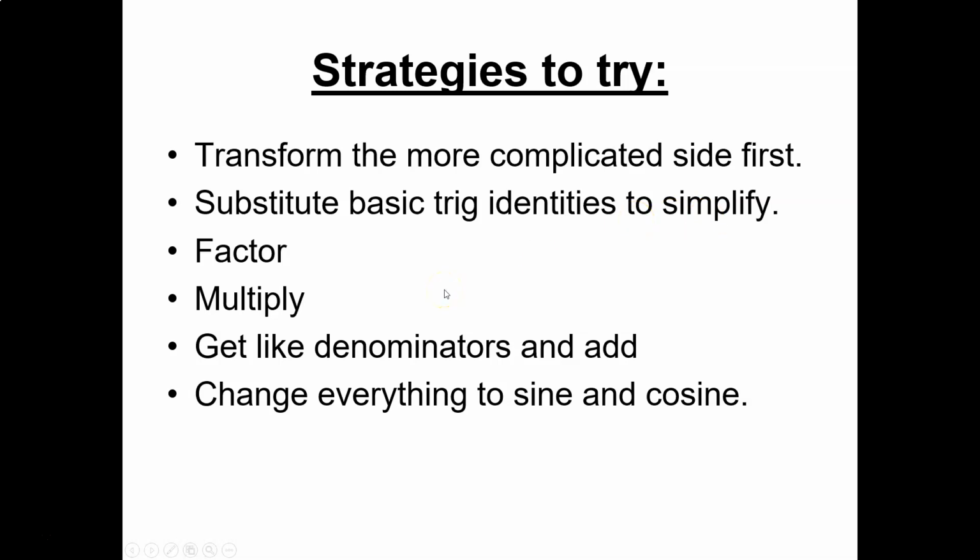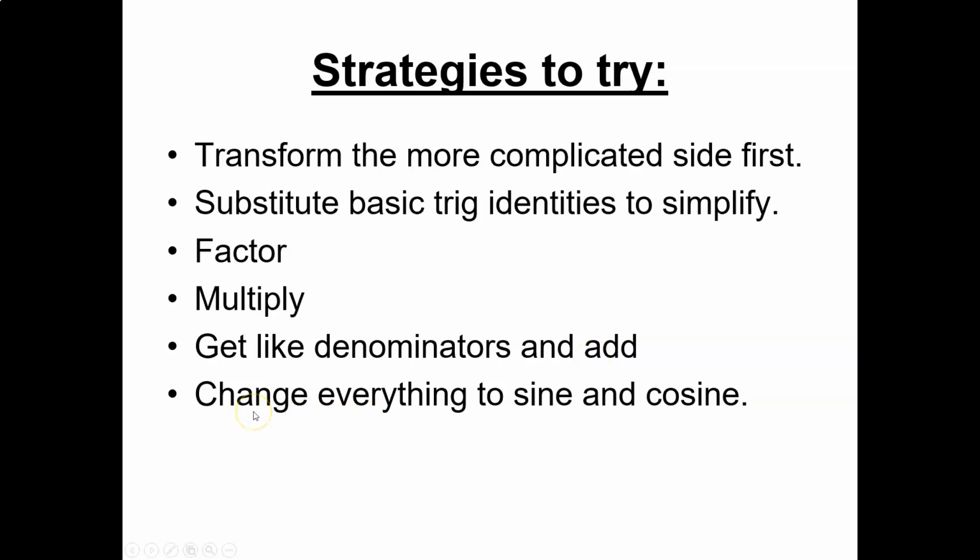Factoring, like we just did on the last problem, is a good strategy. But sometimes it's already factored, and sometimes you might want to multiply them back together. This depends on the problem. Sometimes you will have fractions, and you will not need to get common denominators and add them together.